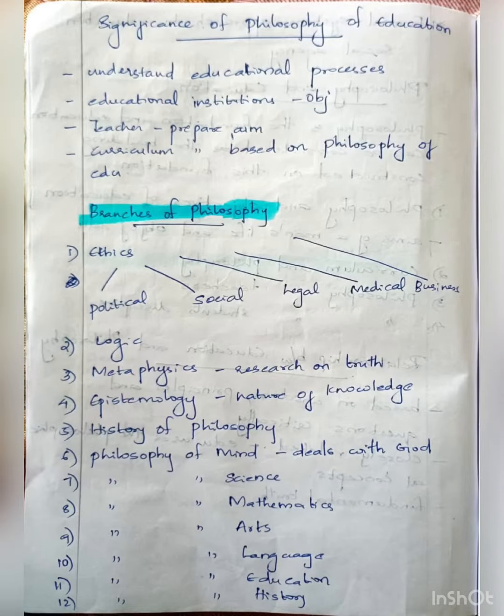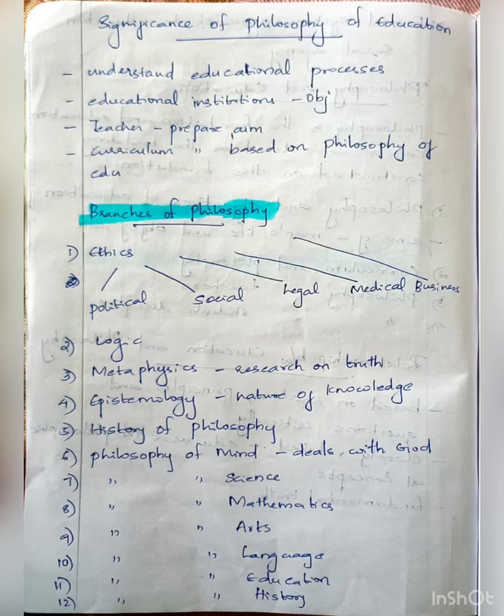Next comes the significance of philosophy of education. There we have 4 points. You should write in a paragraph, that is enough. That is, understand educational processes. The objective of it is educational institutions. Prepare aims for teachers. Curriculum is prepared based on the philosophy of education.